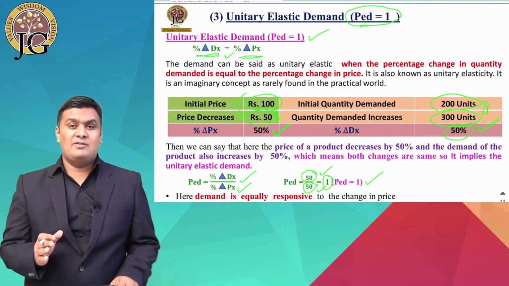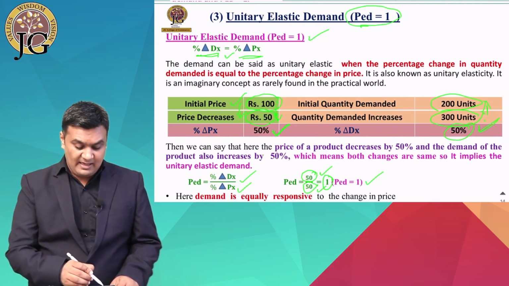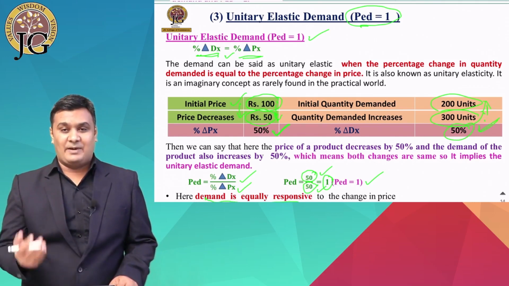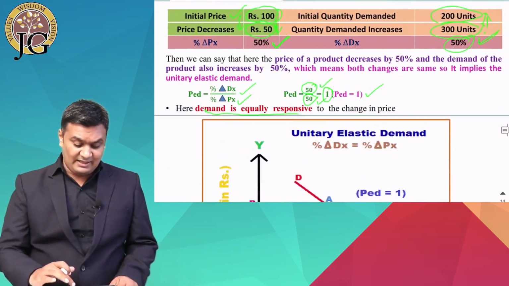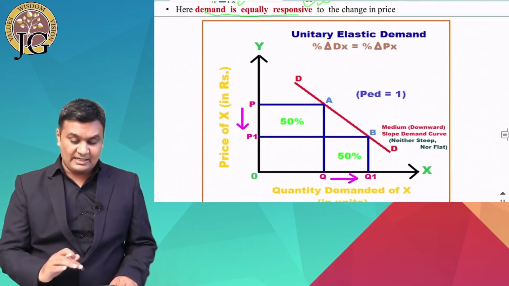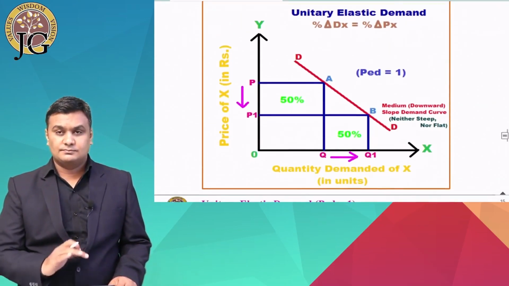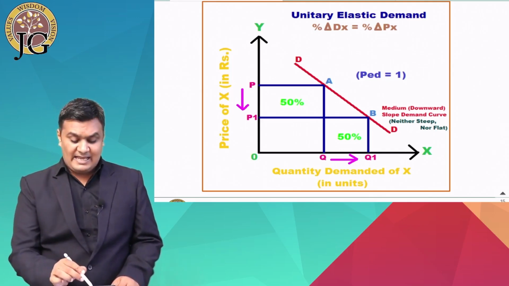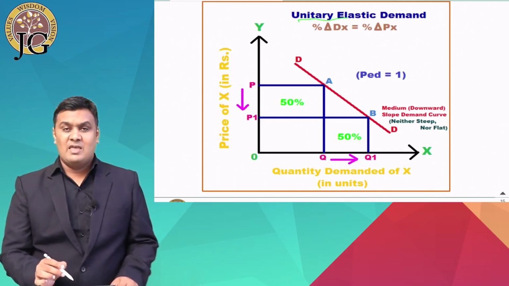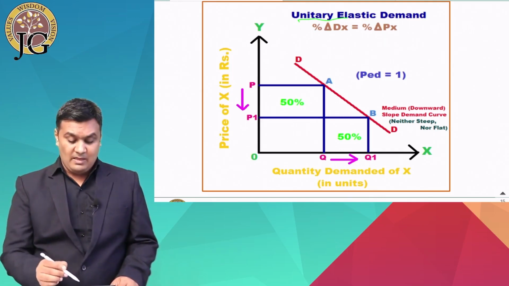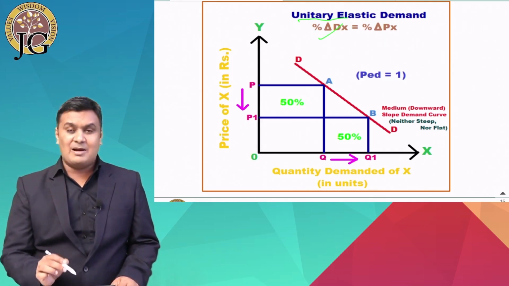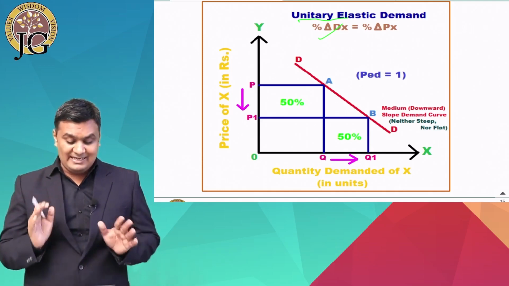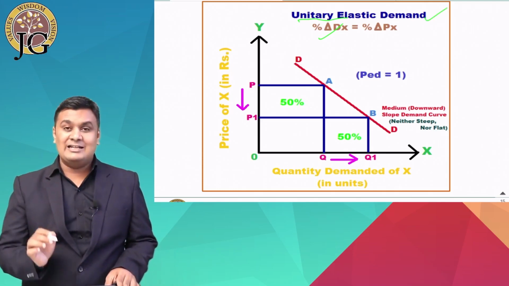When price elasticity of demand is equal to 1, we can say that the demand is equally responsive to the change in its price. Now let's see the diagram of unitary elastic demand. Yes. Here you can see that this diagram indicates unitary elastic demand. When the percentage change in demand of X is equal to percentage change in price of X, it is known as unitary elastic demand.